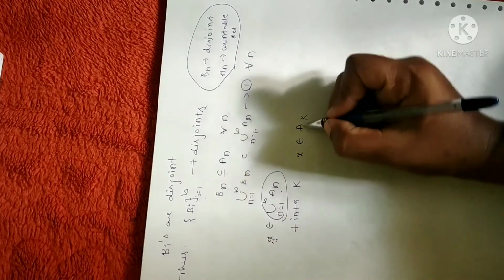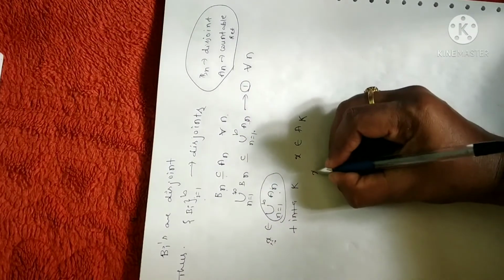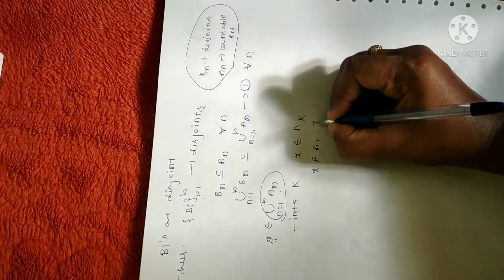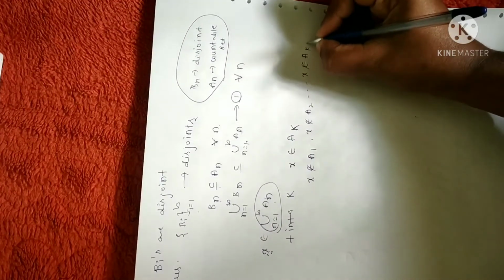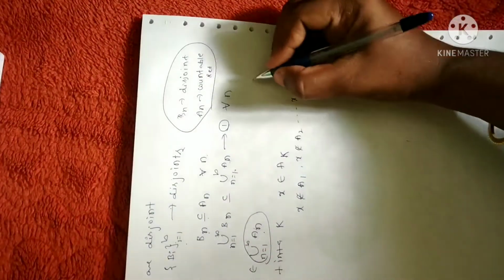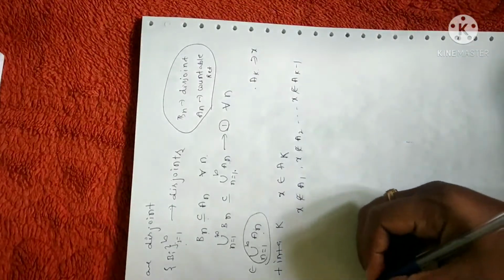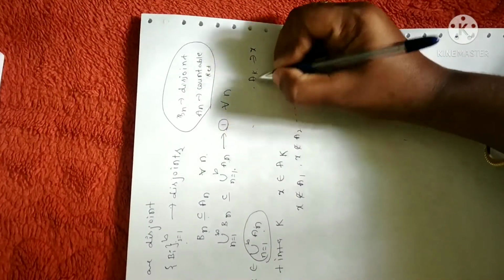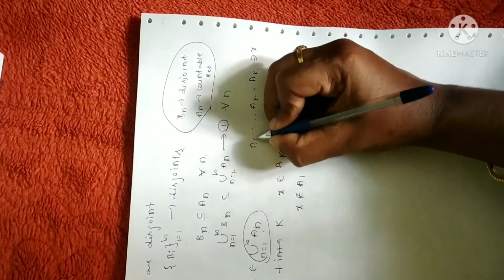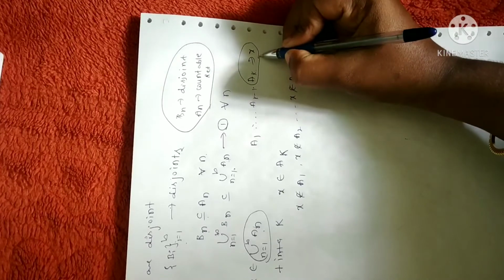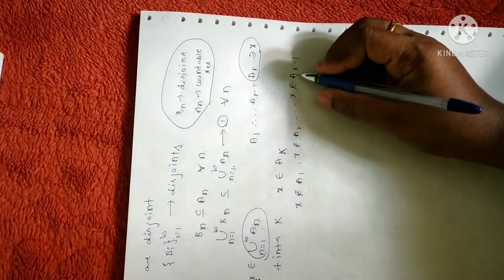So let me take a particular set, say Ak. If x belongs to Ak, clearly x does not belong to any other sets, A2 or A(k-1). Meaning, suppose I have an element x here, and x belongs to Ak. The rest of the sets, in the sense the sets before this, A(k-1) and so on up to A1: if this element belongs to one set, it need not belong to any other set. So that is the reason I can write this.